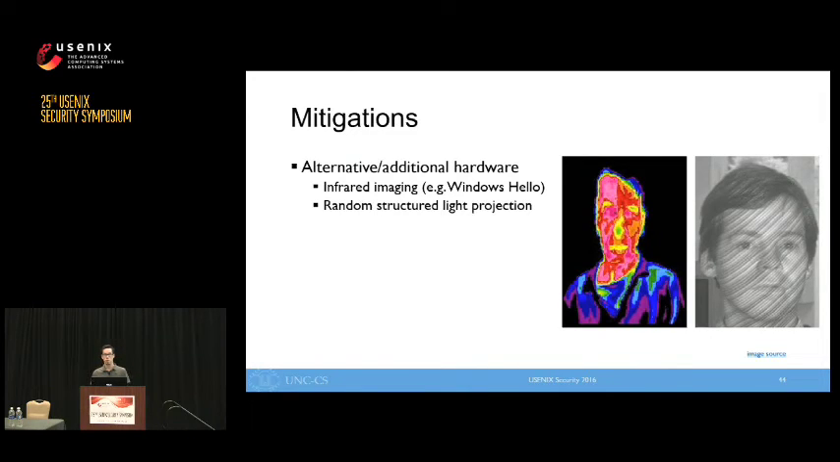Another option is to employ random structured light projection. In this case, a random light pattern is projected onto the face and then recognized by the authenticating system. The adversary would need to have advanced knowledge of the projected light pattern in order to simulate it on the reconstructed face. Of course, the trade-off is that both these methods involve specialized hardware that would likely only be used for face authentication.